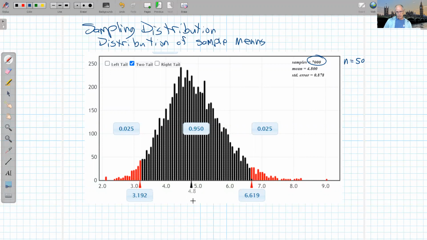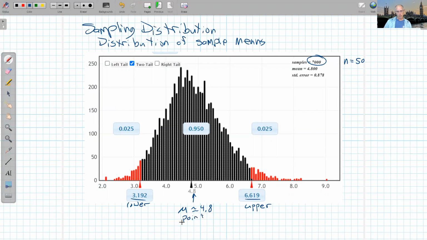According to this, the point estimate here, that's the estimate of the population parameter, I'm estimating that mu, the population average, is approximately 4.8 million. It could be as low as 3.192 million. So when I take these two boundaries, lower and upper, that gives me an interval estimate instead of a point estimate.